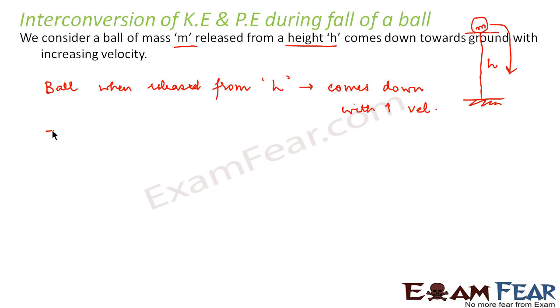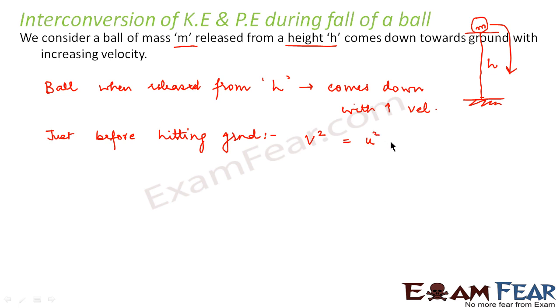So just before it hits the ground, somewhere around this point, what would be the velocity of the ball?